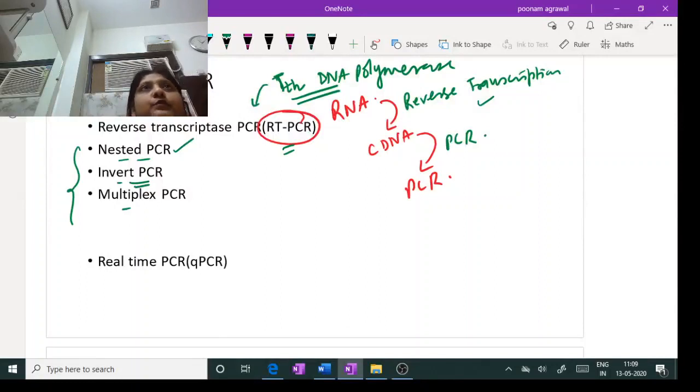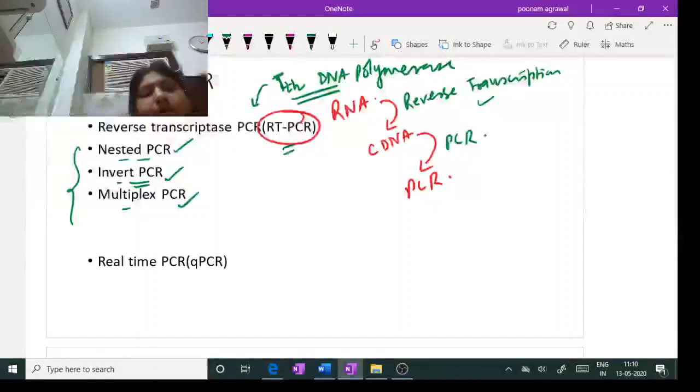In inverted PCR, suppose you don't know the flanking sequence, but you know the target nucleotide sequence. Then how do you do the PCR? Because if the flanking sequence is not known, how will the primer be synthesized? It's a challenge, right? So in inverted PCR, a very critical technique is used: the target sequence is brought outside, behaving as a flanking sequence, and the flanking sequence is sandwiched in between, acting as the target sequence. I will detail all this in a separate video.